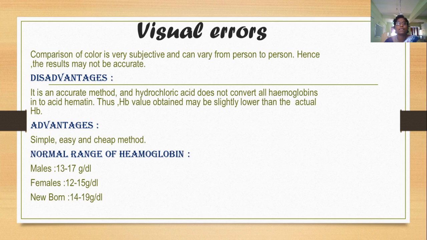Okay, advantages: a simple, easy and cheap method. It is a very simple method, very easy and very cheap. Normal range of hemoglobin: males 13 to 17 grams per deciliter, females 12 to 15 grams per deciliter, newborns 14 to 19 grams per deciliter.